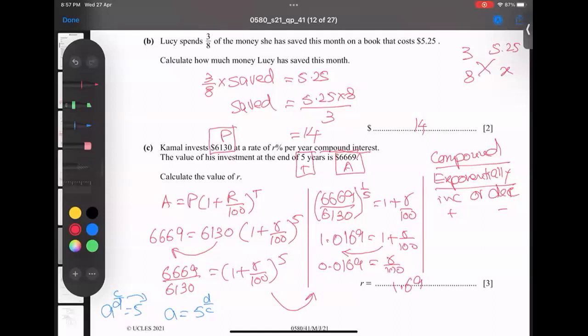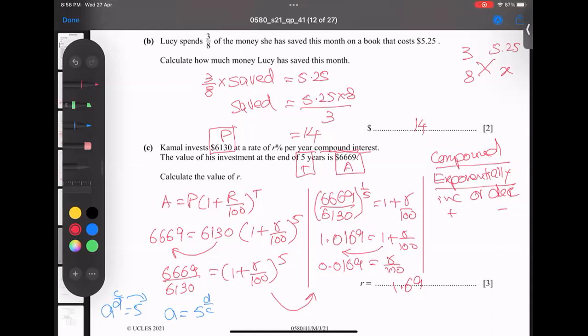But let me recheck again, because he said 6130 investment and a valuable investment at end of 5 years, 666.9, all correct, and increases. Let me recheck again in calculator. 666.9 divided by 6130, and the power is 1 divided by 5.